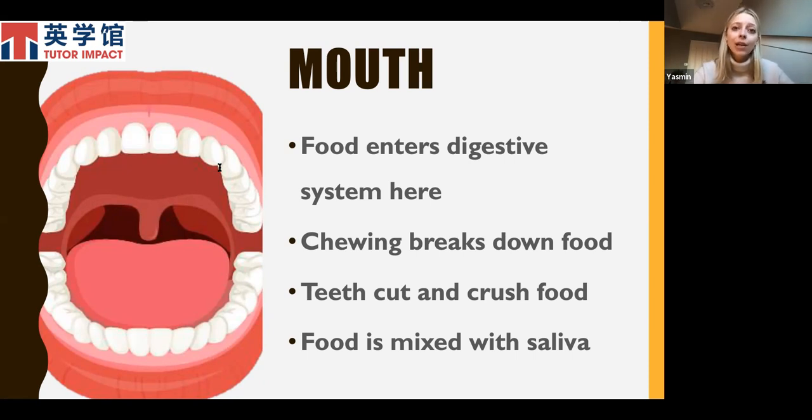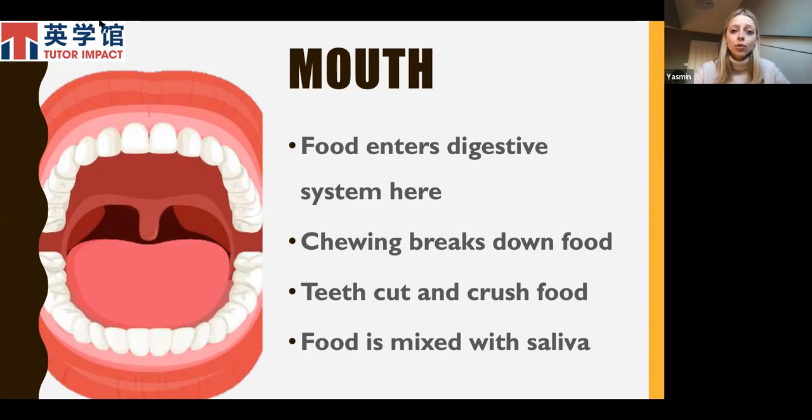This is done by a mechanical process called chewing. So say you eat something, you chew the food. And what that process is doing is the teeth are cutting and crushing that food. It's also being mixed with saliva, which is the solution that is in your mouth. And this process makes the food in your mouth soft and easier to swallow. So it's breaking it down into smaller pieces and making it softer and easier to swallow, which starts off the breaking down process of the food in the body.